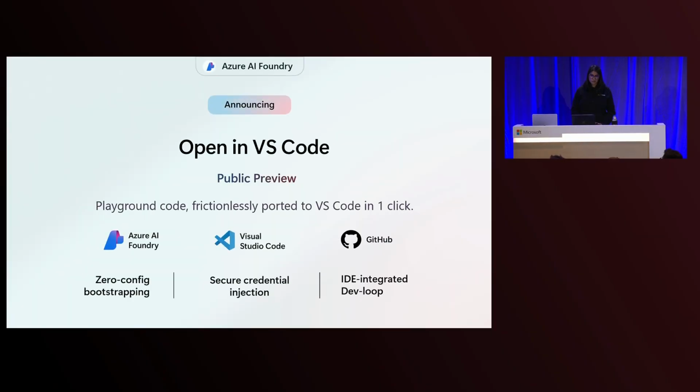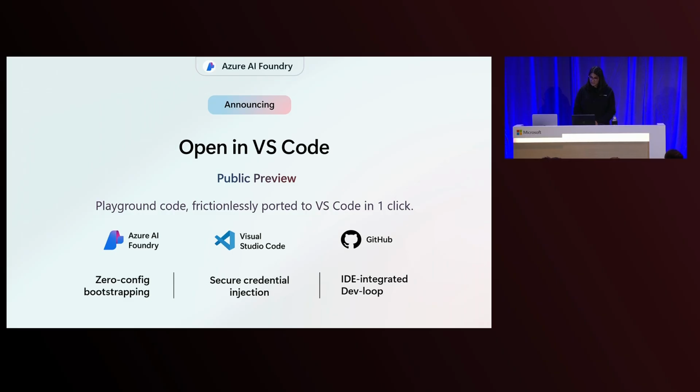And this week, we announced the public preview of Open in VS Code from chat and agents playgrounds within Azure AI Foundry. In one click, your agent or model API endpoint, key, and code sample from Foundry will automatically be imported into a new workspace in VS Code for the web through the Azure AI Foundry and VS Code extension. Once there, the agent or model can be run locally, and using AZD commands, you're able to add, provision, and deploy a web app that uses your agent or model.